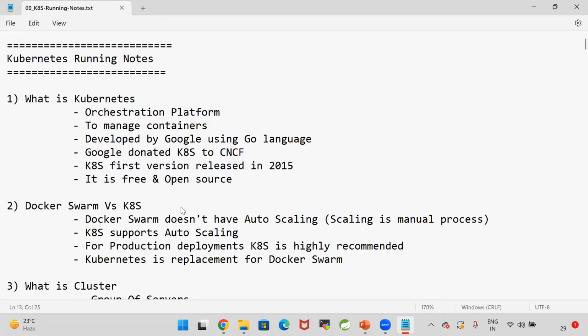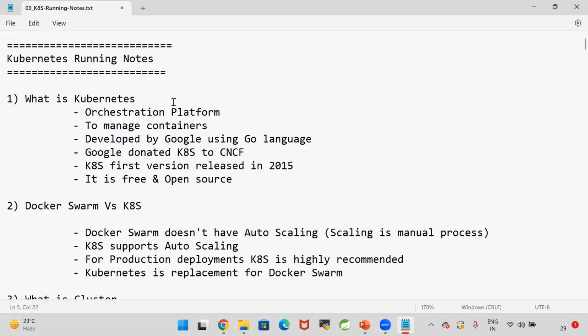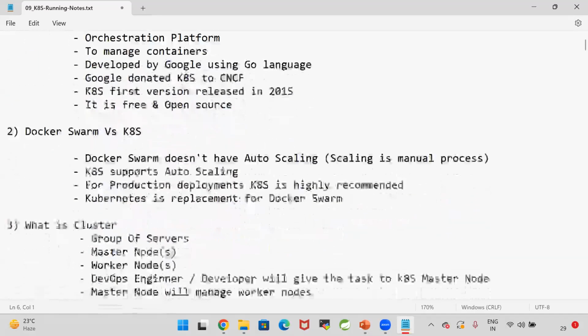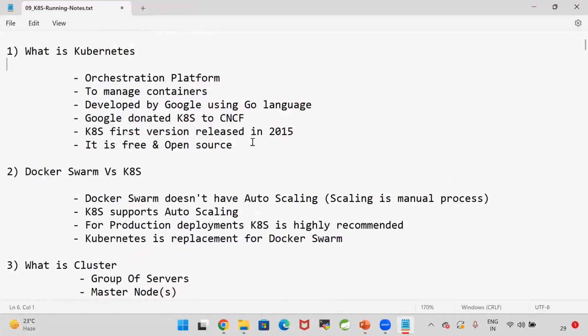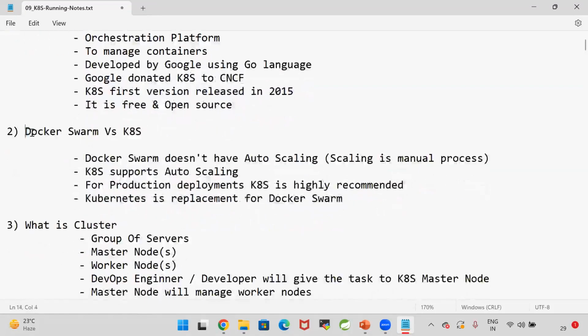Right. Now here, as I told, Docker is a containerization platform, whereas Kubernetes is an orchestration platform. Docker is used to manage application execution. Kubernetes is used to manage Docker containers. So that's why it is called an orchestration platform. In Docker Swarm also I explained what is orchestration. So orchestration means management.